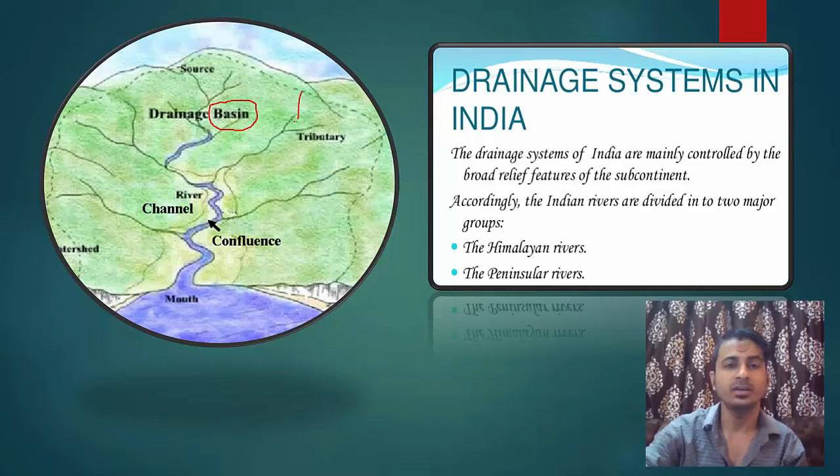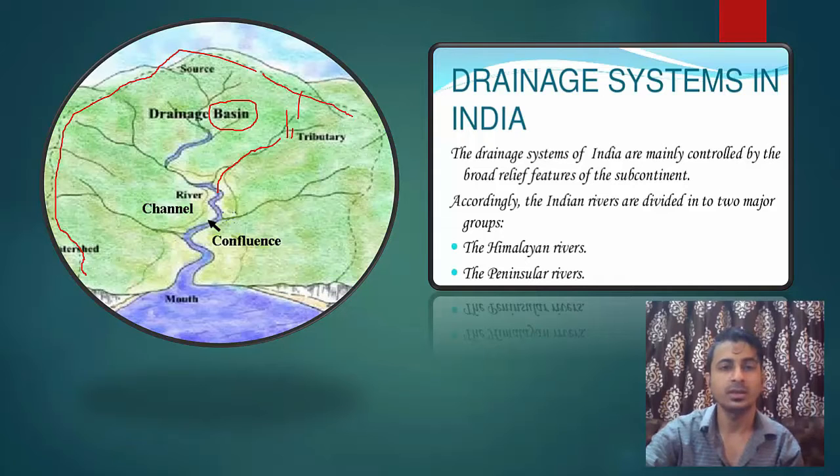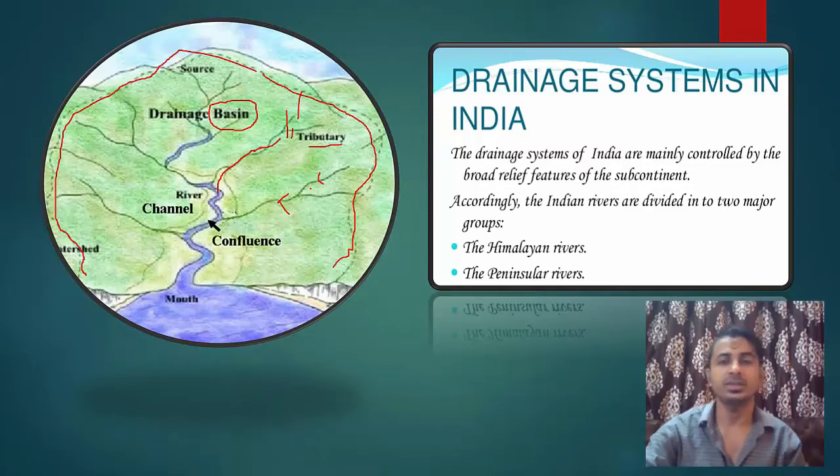Suppose it's raining here, so this water which will rain here, it will also flow through this slope into the river. So all this dotted area, as you can see, this is the basin of the river because it's getting water from all these areas, from rainfall, from the tributaries like small rivulets. Okay, all these are taking water to the main river. So this is the drainage basin.